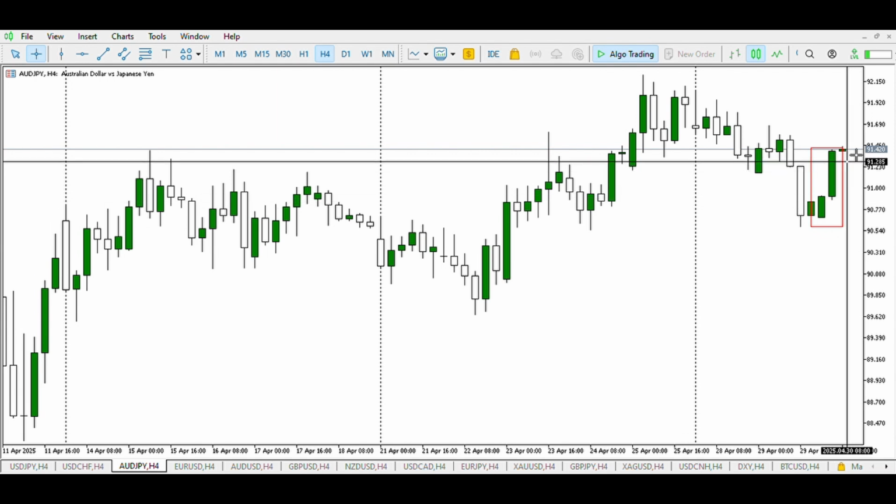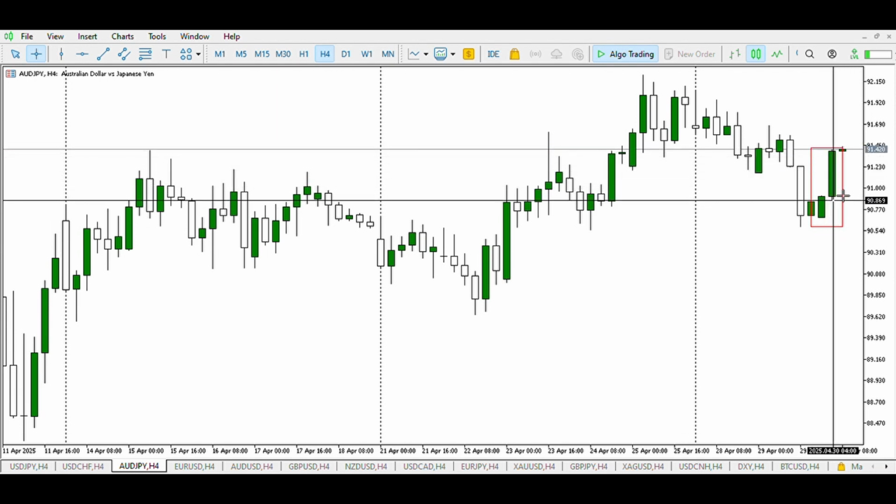The market sells to buy and the market buys to sell. Why does the market do this? The market does this because for sellers to make money, they need to take money away from buyers. Likewise, for buyers to make money, they need to take money away from sellers. That is why the market always buys to sell and the market always sells to buy.